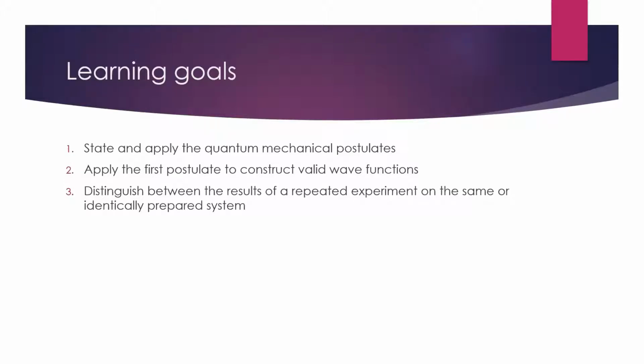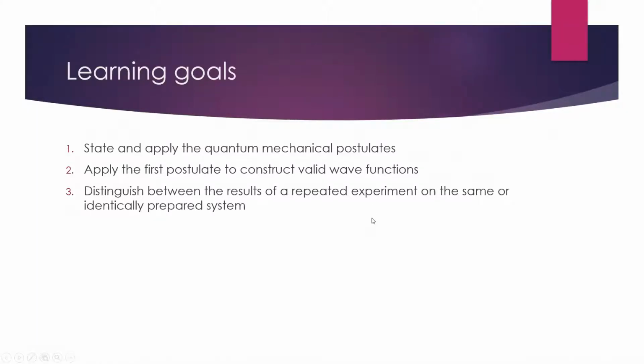We're going to be able to think about how we can explain the results of repeating experiments on a system, or doing an identically prepared experiment. And I think you guys probably remember something about this strange detail from previous classes. We'll start to talk about it today, and we'll see it in more detail in the next lecture.